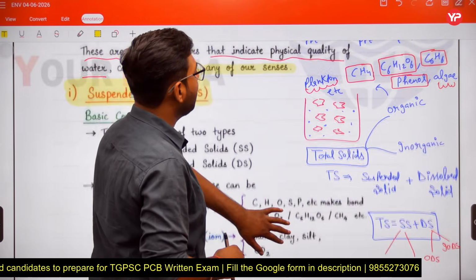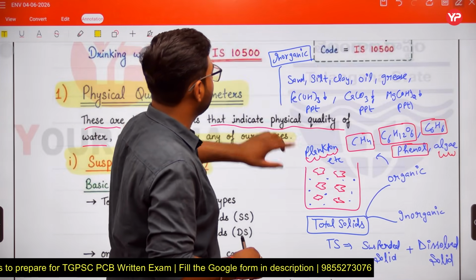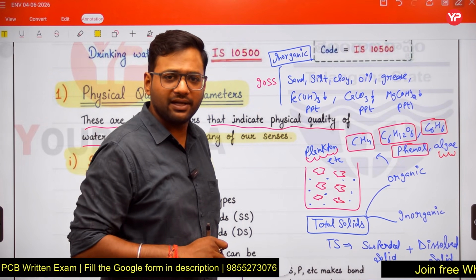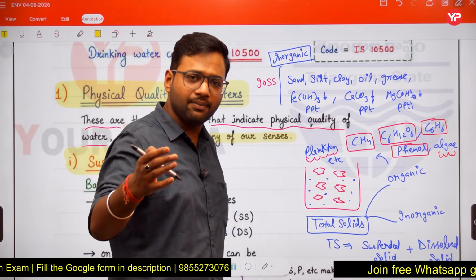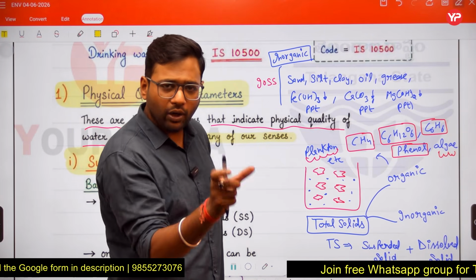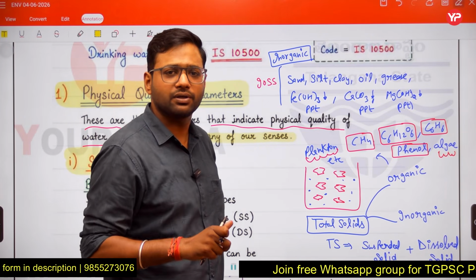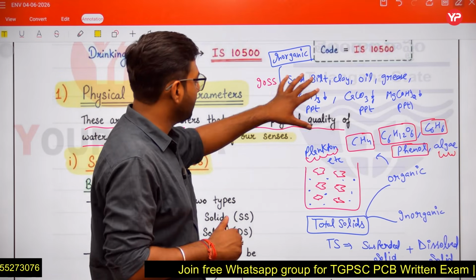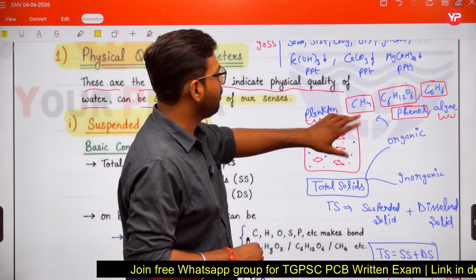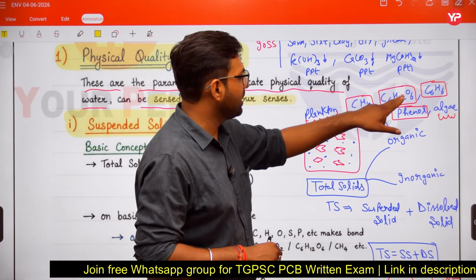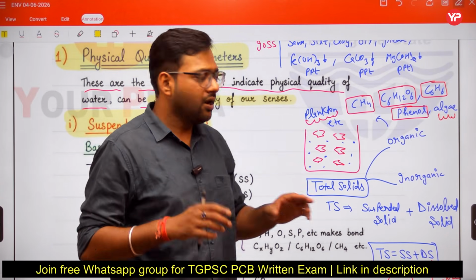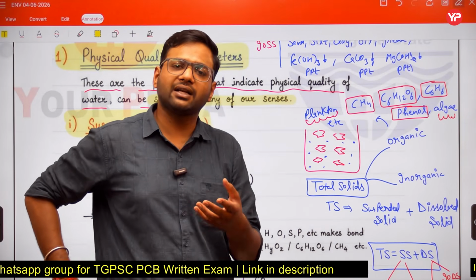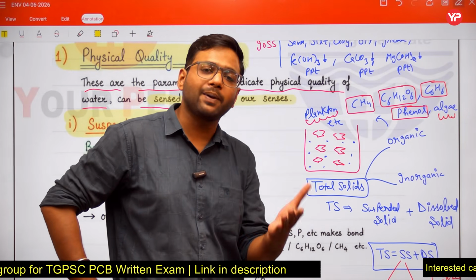So these all are the examples of inorganic suspended solids. Friends, sometimes in exams a question is asked which of the following solids is the organic suspended solids. So these are the inorganic suspended solids, and the solids written in the box are the organic dissolved solids, and here algae and plankton are the organic suspended solids.